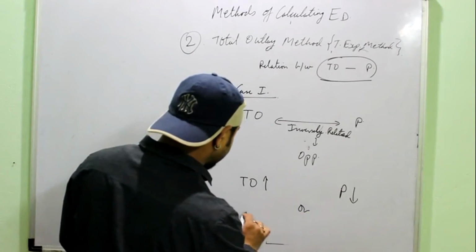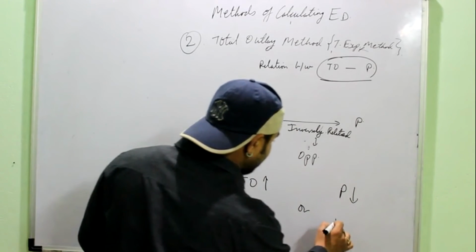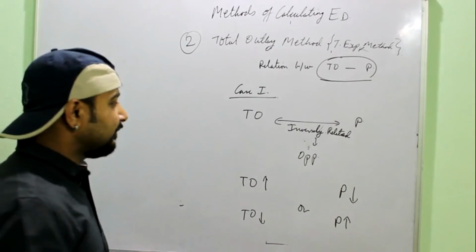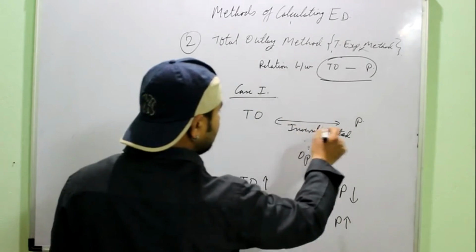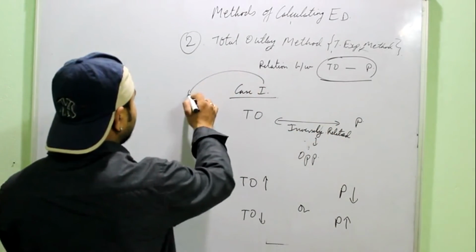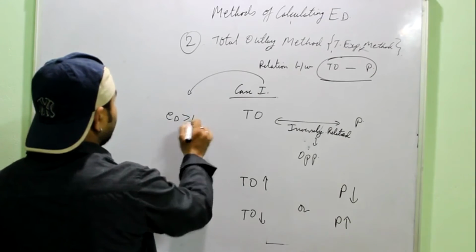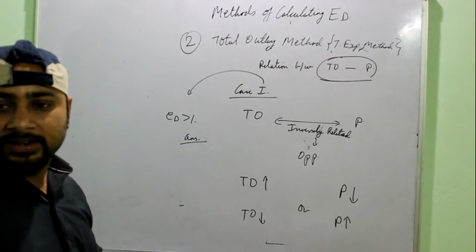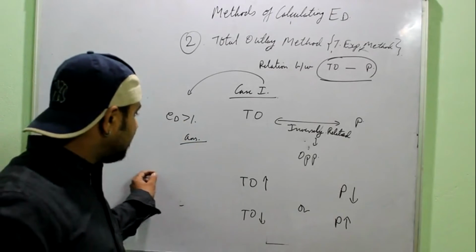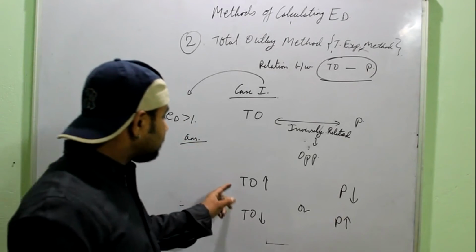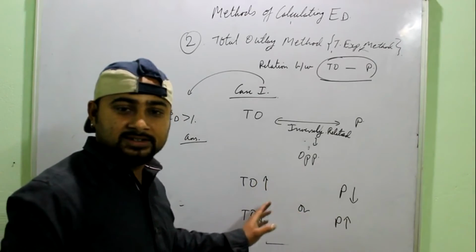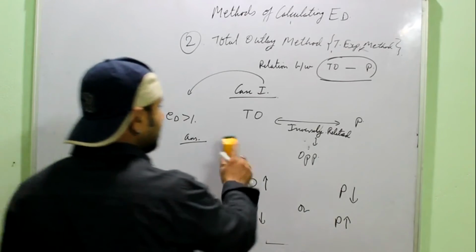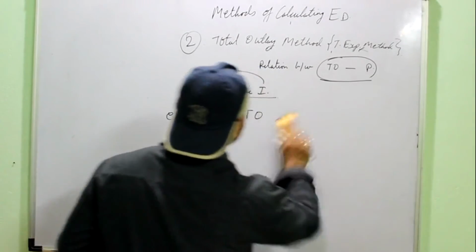Or it could be total outlay falling and price rising. Then also it is inverse, opposite direction. If this is what you observe, it means that your ED is greater than 1. This is your answer: ED more than 1. Along with that, you also have to mention in a statement that because total outlay and price are inversely related, this is case 1, the first possibility.